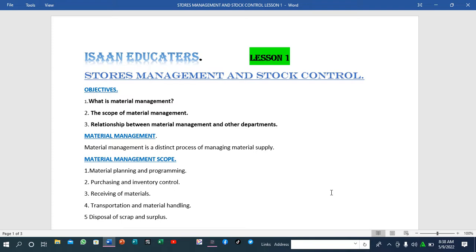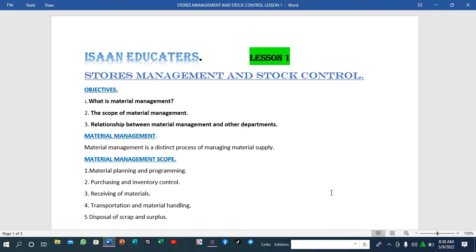So when you talk about material management, what is material management? Basically, material management is a distinct process of managing material supply, just managing the material supply. That is what we entail as material management. The material management scope is what material management entails. It entails material planning and programming. It also entails purchasing and inventory control.